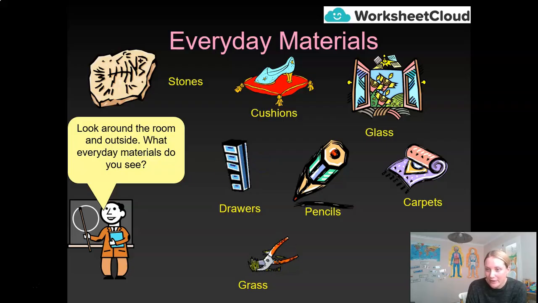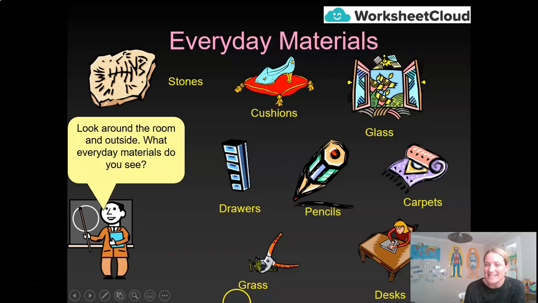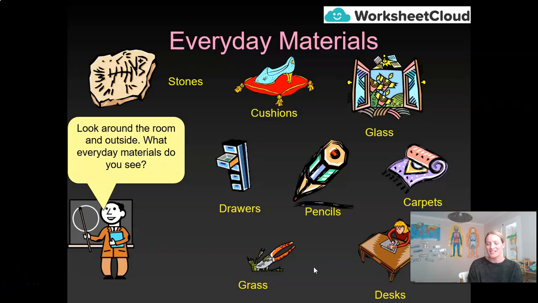Grass. Now, you'd actually laugh, but I'm doing her homeschooling at the moment, and she's been asked to create an autumn picture from things around the garden. So there's actually some leaves in here as well as some grass that she's stuck on her picture. And as I said, the desk, but remember, the material the desk is made of is, in this case, wood. So those are some of the items around the room, all made of different materials.